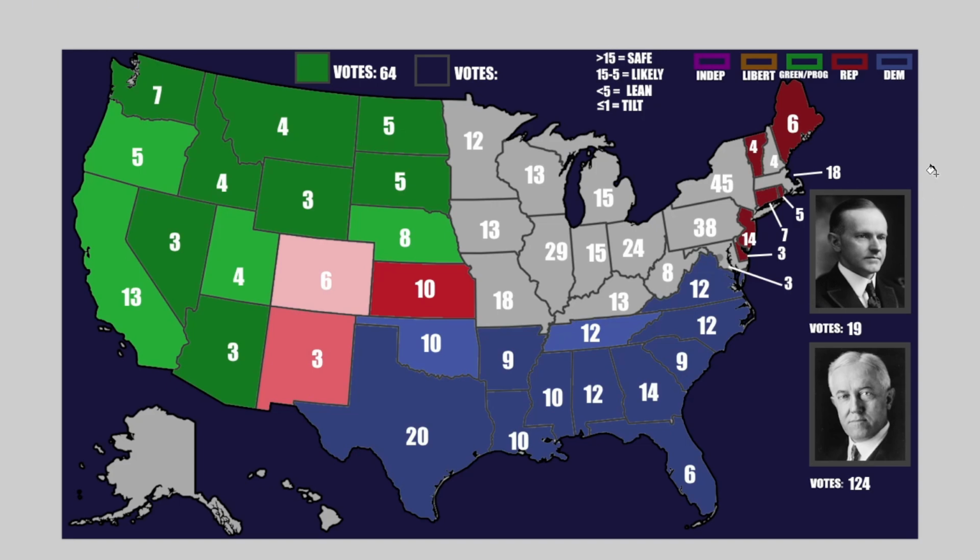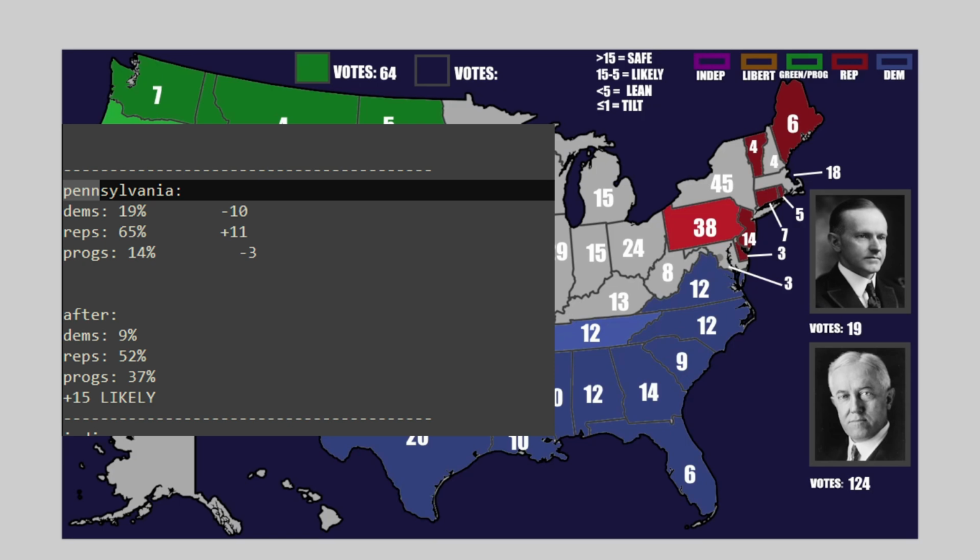Now, the first state that I'm going to put down is, unfortunately for progressives, going to be Pennsylvania. Pennsylvania would have been a very nice state to grab, but it is just the hardest to budge out of all of these. It sits at a 15-point victory, which puts it very, very close to safe. And it puts the Democrats at 9%, the Republicans at 52%, and the progressives at 37%. In real life, the progressives got 14%, so that 3-point malus compared to the national average is what really does them in. And the Republicans doing so much better, 11 points above the average, just rides them to victory in the strongest out of all of these states.